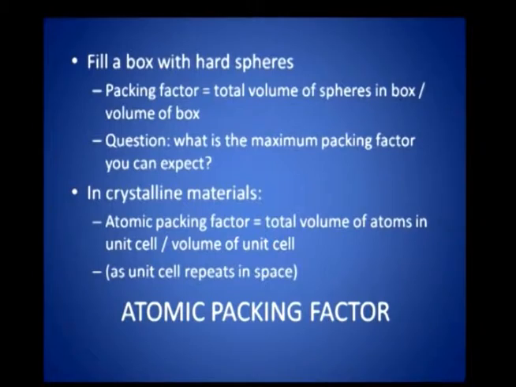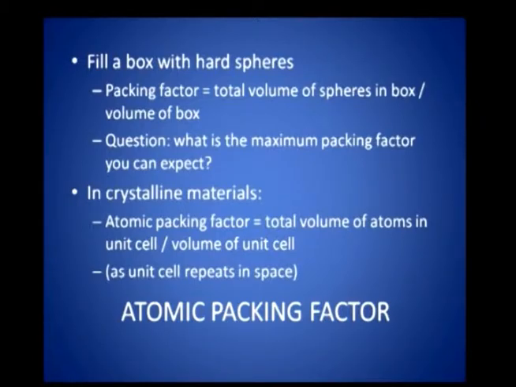The hard sphere model, again I will repeat, which is used for calculating the packing density or packing fraction or packing factor, is an approximation. To determine the extent of space being filled up by the atoms, you make use of a hard sphere model; this is only an approximation. Packing factor is nothing but the ratio between the total volume of atoms or spheres in a box and the volume of the box.